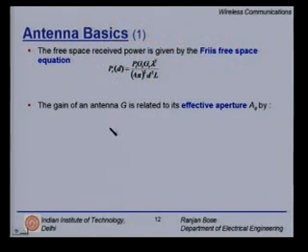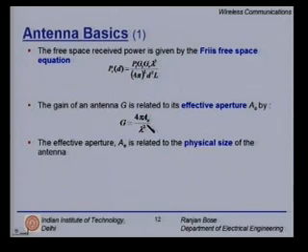The gain of an antenna G is related to its effective aperture A_E, which is defined by gain is equal to 4 pi A_E divided by lambda square. Again, the gain is related to the wavelength. Many times the effective aperture is also represented in the units of wavelength.